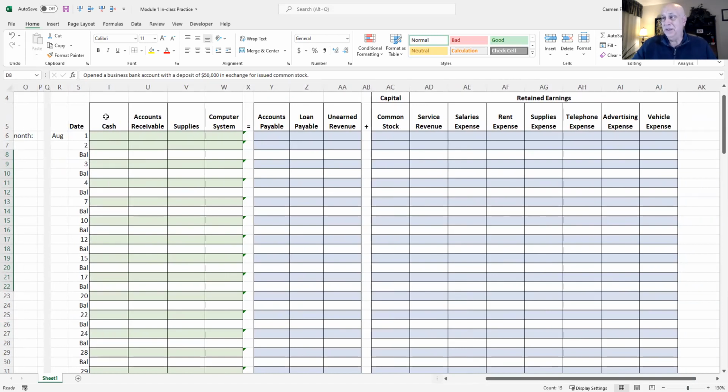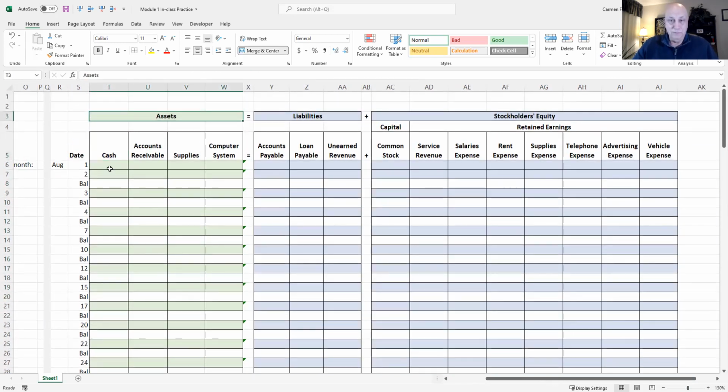You have the accounting equation. You have the assets in the green and liabilities and equity accounts in the blue highlighted region of the spreadsheet. Under the asset section, we've got cash, accounts receivable, supplies, a computer system. These are all things the company owns. What are receivables? Those are invoices the company sends out for work that they do, and that's money due them. That's an account receivable. As I mentioned, accountants have language all their own.